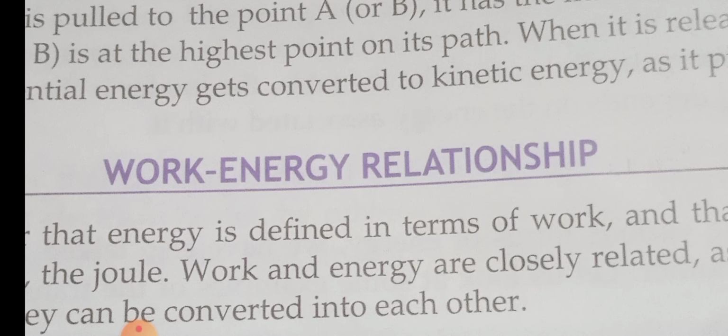So by doing work, we can produce energy. In the other direction, in the case of an electric train, electrical energy gets converted into work. There one form of energy is converted into work. So either work can be converted into energy, or energy can be converted into work. This happens in our day to day life. Do you understand, children? So there is a strong connection between work and energy.